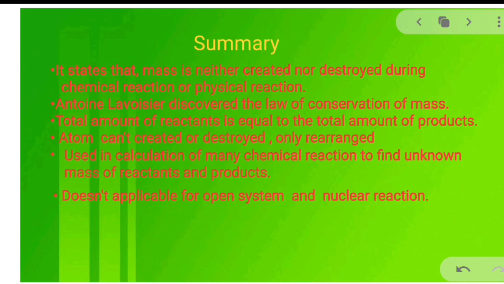The summary is that it states that mass is neither created nor destroyed in a chemical reaction or a physical reaction. Antoine Lavoisier discovered the law of conservation of mass. Total amount of reactant is equal to the total amount of the product. Atoms cannot be created nor destroyed, they are only rearranged during a reaction. The significance of this law is that it is used in calculation of many chemical reactions to find unknown mass of reactants and products. It is not applicable for the open system and the nuclear reaction.